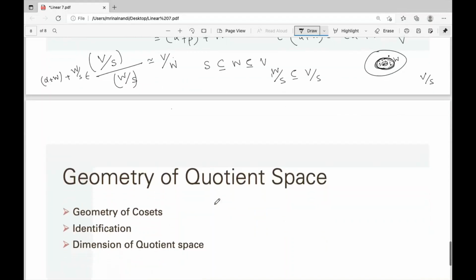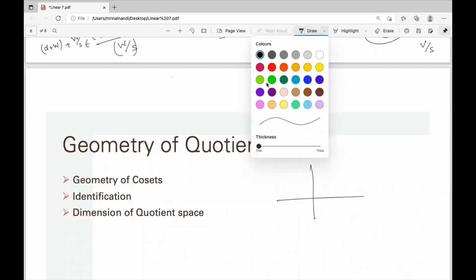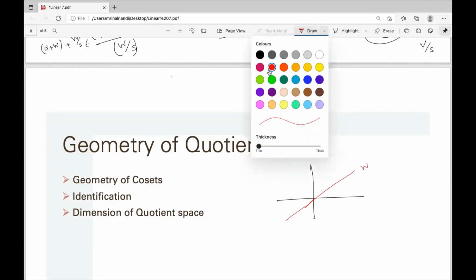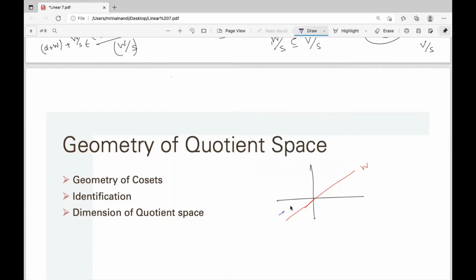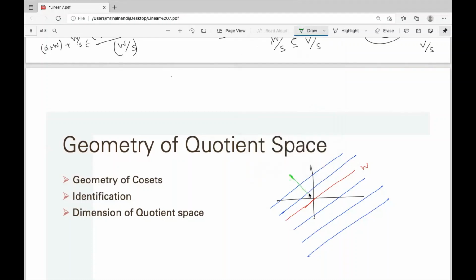So we have this geometry of quotient space, which we already discussed. If you take W as a line through the origin, all the lines parallel to this line are the elements of the quotient, and you can easily see the identification. Take a perpendicular line on that, and you can take alpha as that point.